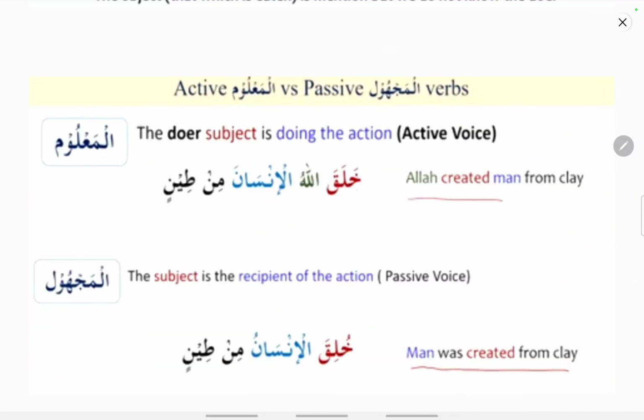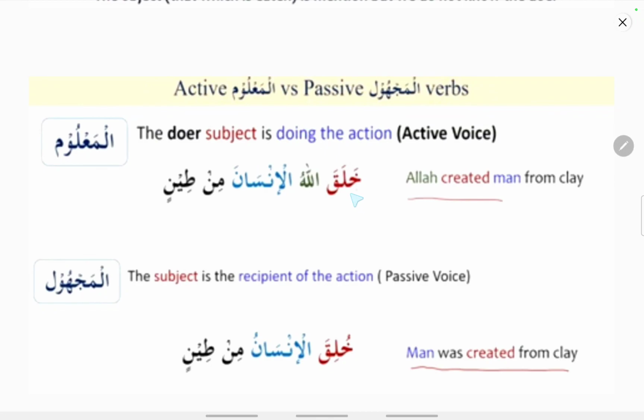So here is a simple rule: in order to make an active voice into a passive voice, the active voice should have an object. So active voice, those verbs which have an object, such verbs can only be made into passive verbs. Those verbs which do not have an object can't be made into a passive verb.